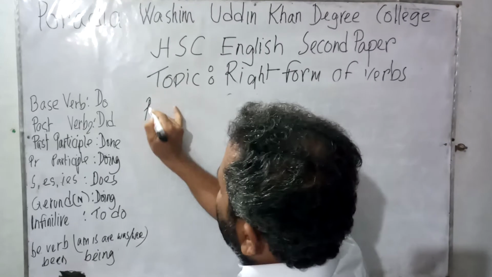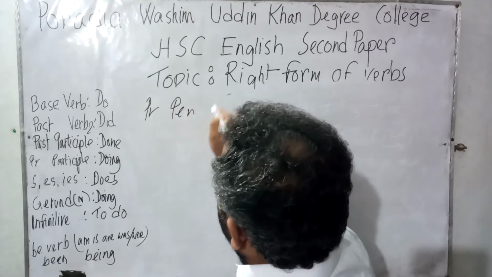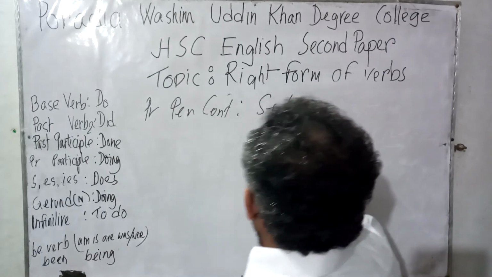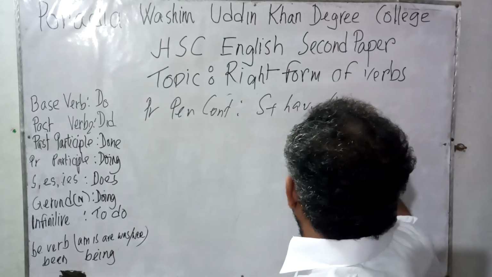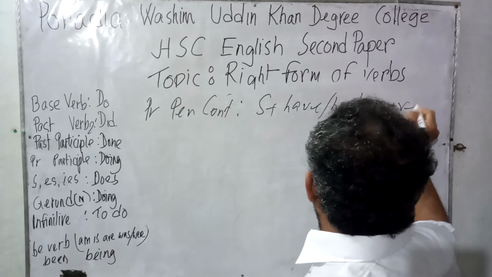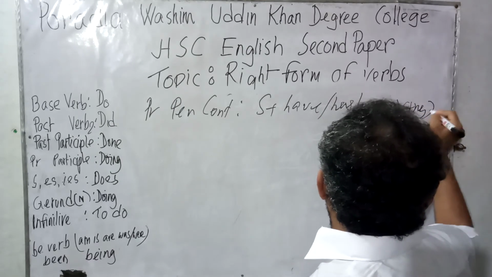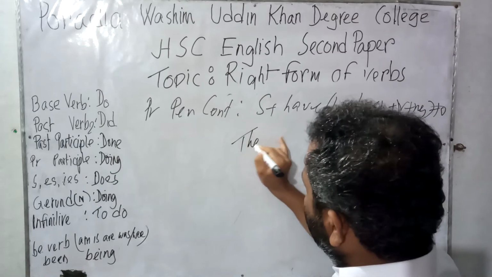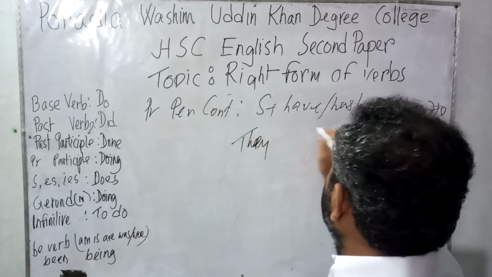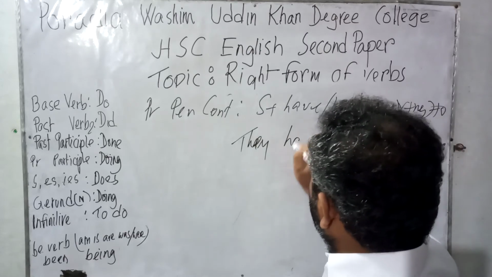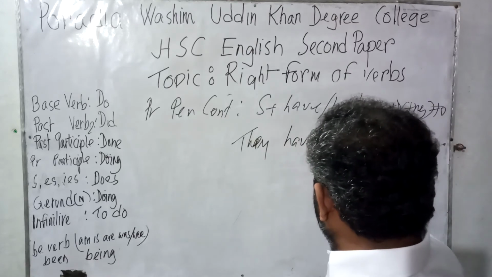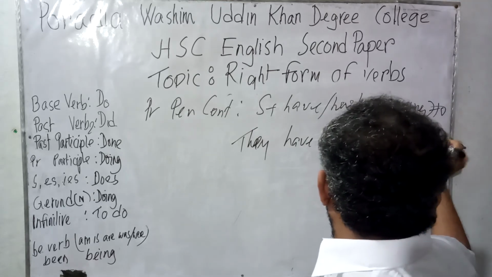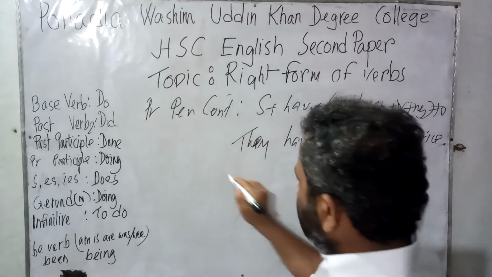Now present perfect continuous tense. Subject, have, has, been, verb ing, object. Let us consider that the subject is they. Out of have, has been, it would be have been. They have been eating rice. Now the passive form would be